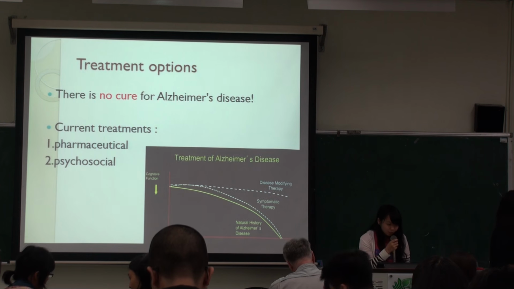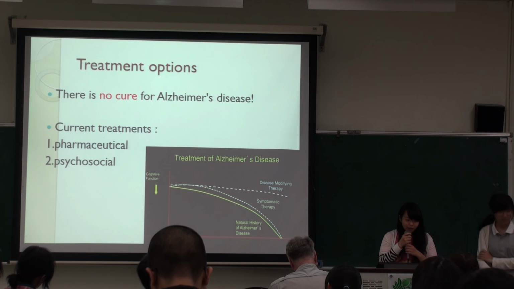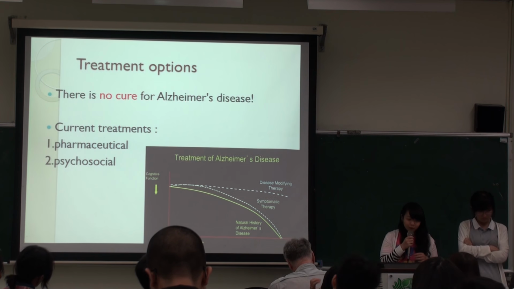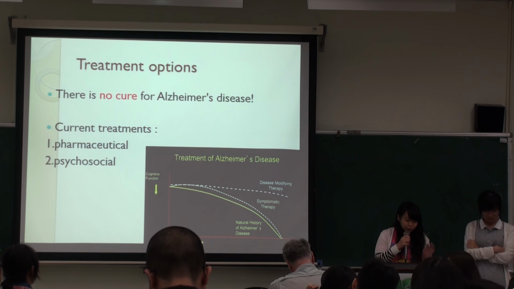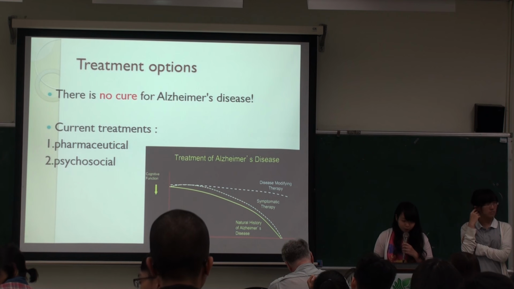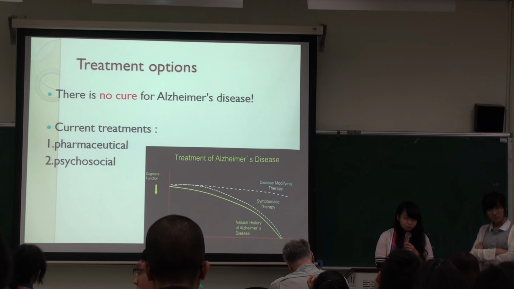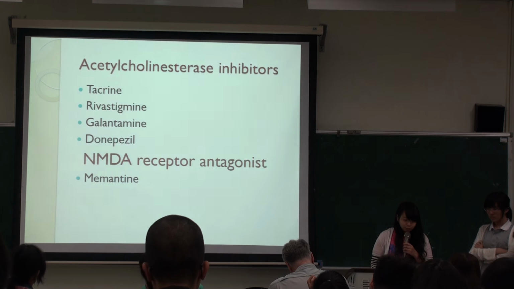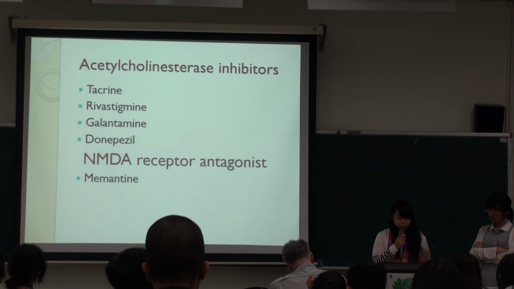To talk about treatment options, there's no cure for Alzheimer's disease, and current treatment has little benefit for our symptoms. We divide our current treatment into two parts. The first part is pharmaceutical, and the second part is psychosocial. For the drugs we use, we have 5 drugs, and we divide them into 2 groups.